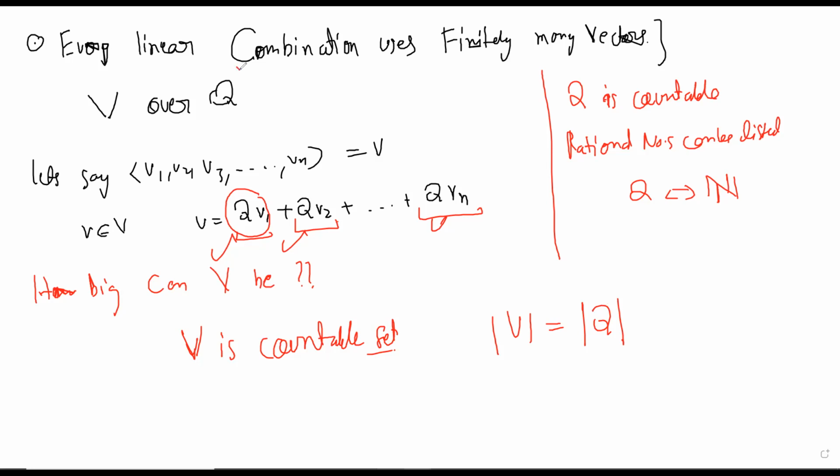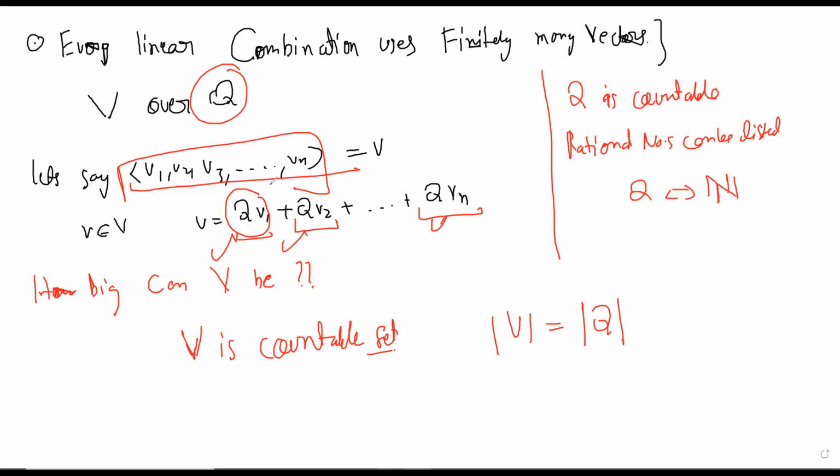If your base field has a certain size, and you take a certain generating set, then the size of the vector space you get cannot be too much. Even if the set is infinite, it is hard to understand what size means, but I am trying to say that they will be countable in some sense.